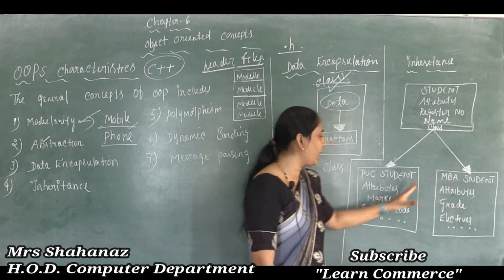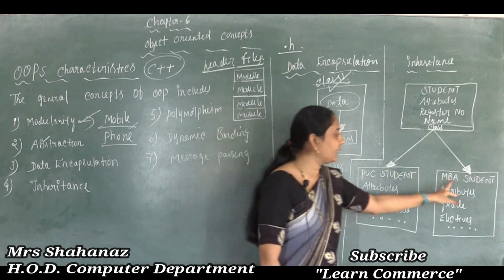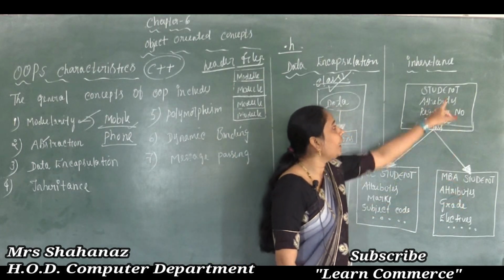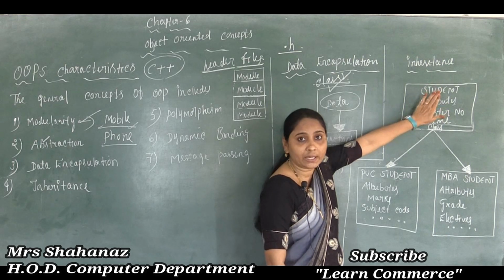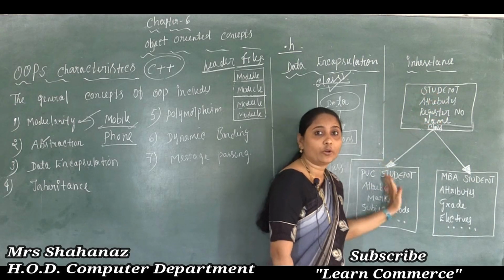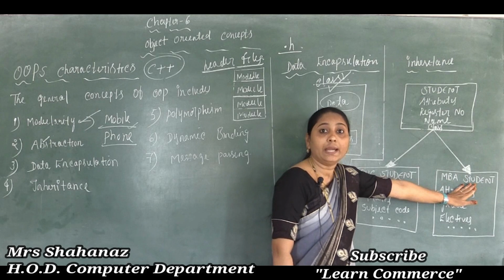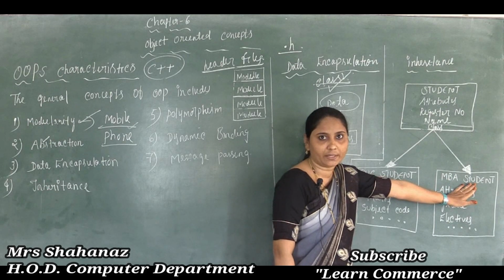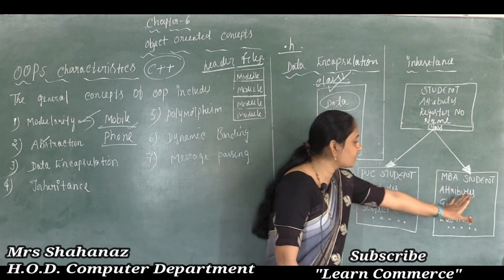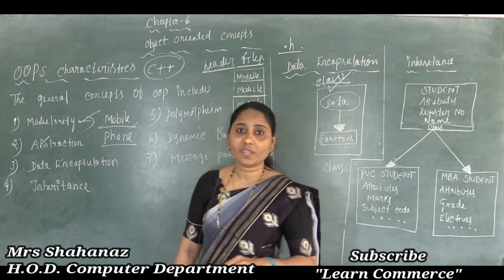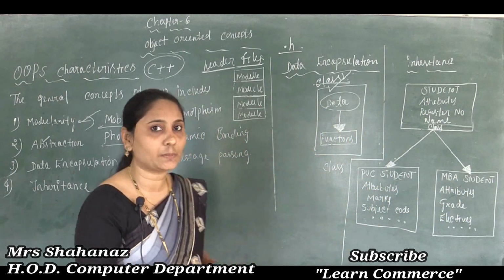The classes are PUC student and MBA student, and the super class is student. Clear this one? Through this class I created and derived two classes. This class is called the super class, and these two classes are called subclasses. So this is the concept of inheritance.